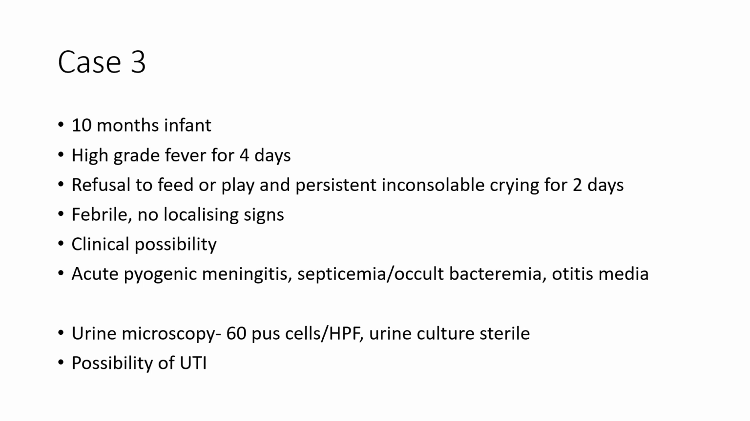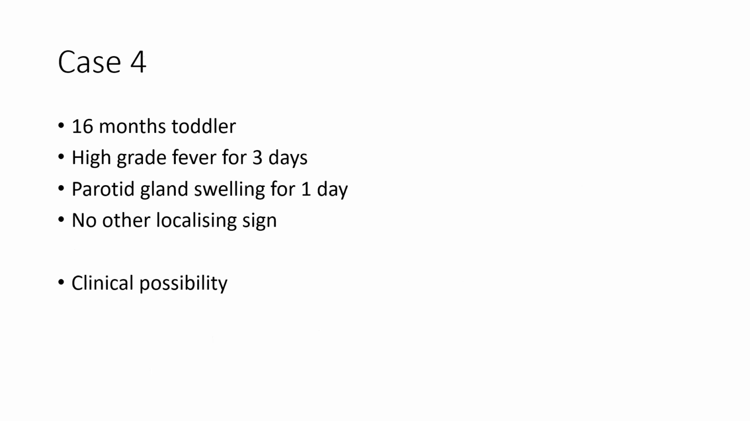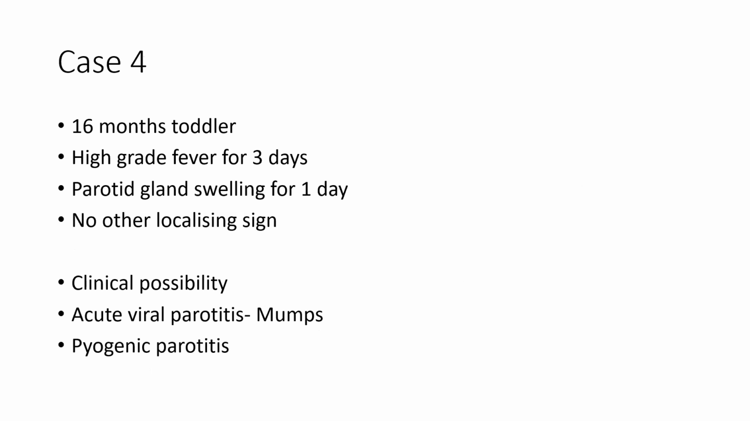Urine culture came sterile. So here also we are puzzled what to do next. This is a 16-month-old toddler who is coming with fever for 3 days, and there is parotid gland swelling for 1 day, and there are no other localizing signs. Obviously, in this age group, we are going to think of a viral parotitis, maybe mumps, because the child was having high-grade fever. We thought, okay, maybe a suppurative parotitis.